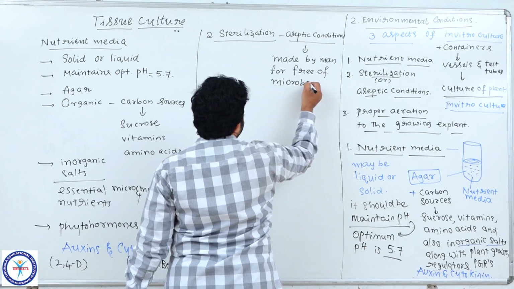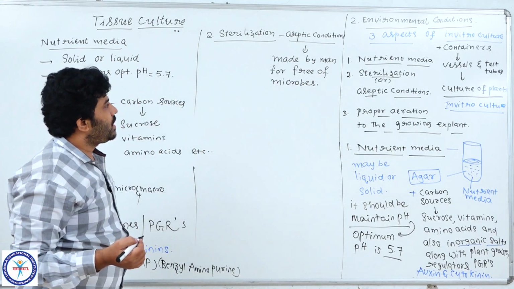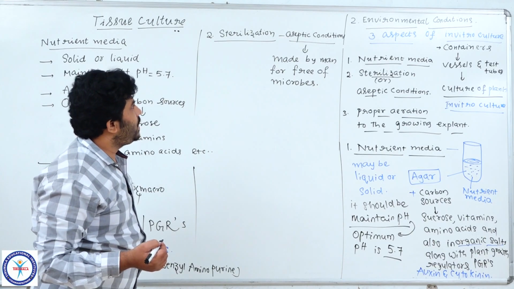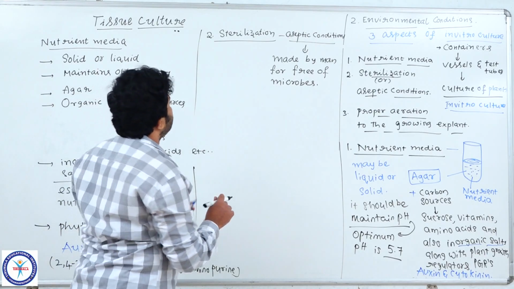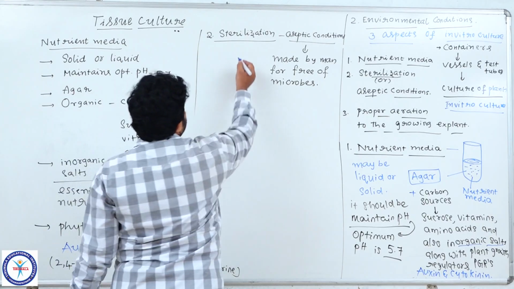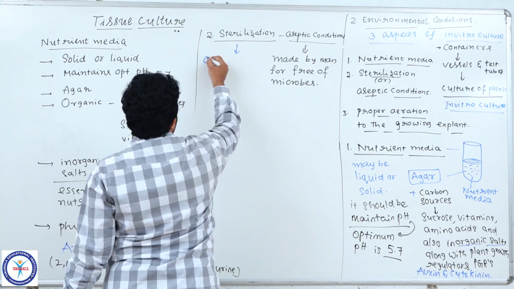No microorganism takes part in or enters the tissue culture, which could harm the young generations we are producing. That is the sterilization condition we maintain. So in the sterilization conditions, here sterilization occurs in the tissue culture.